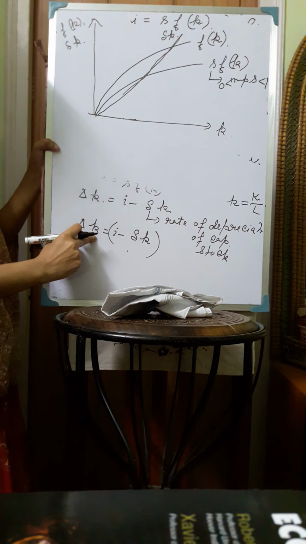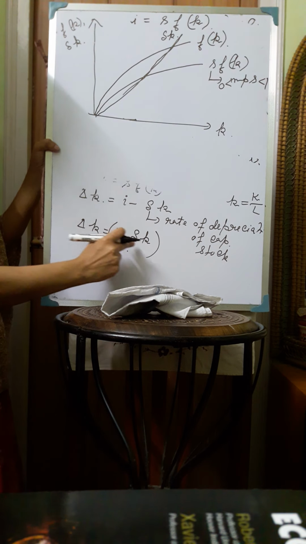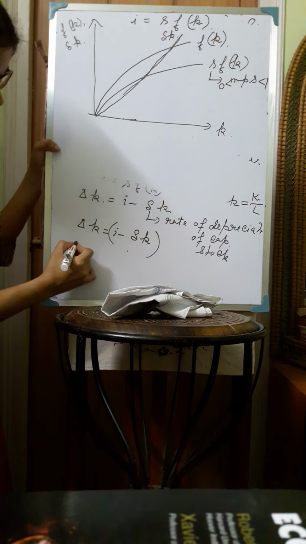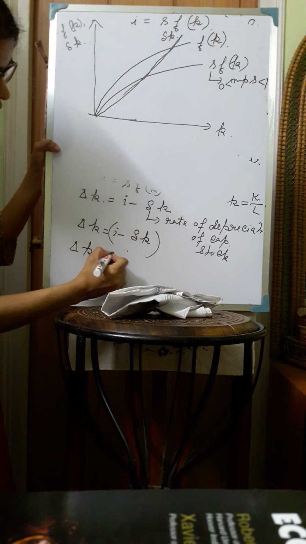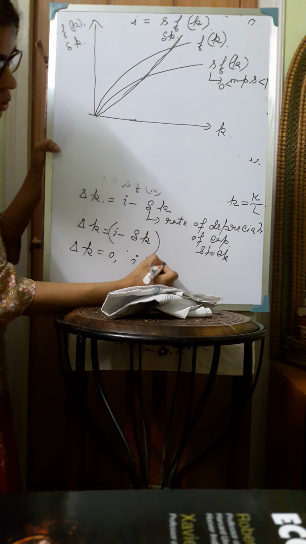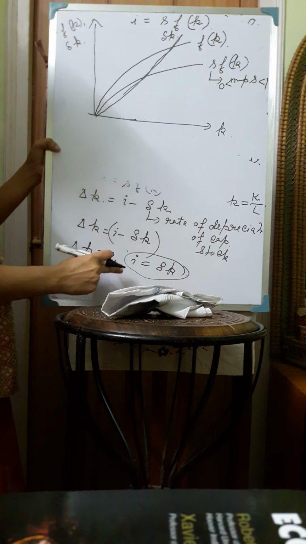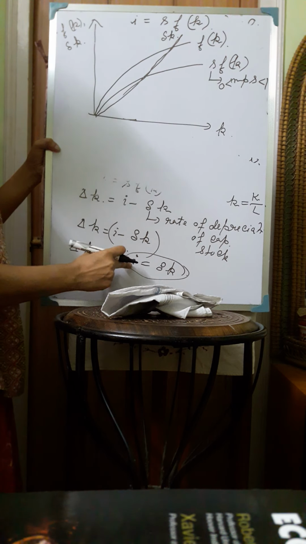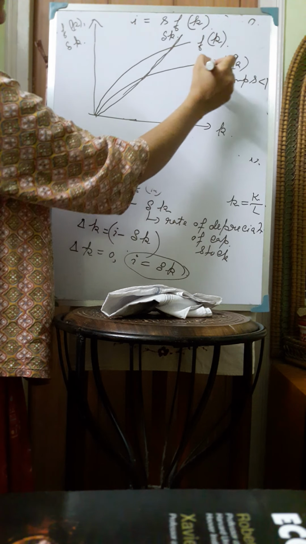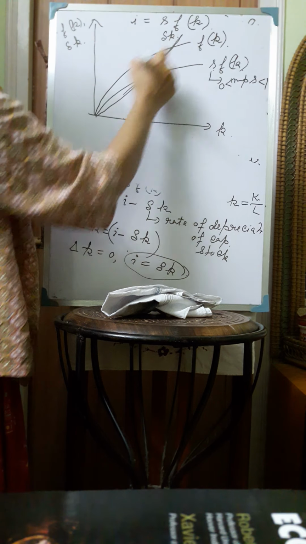Now when delta k is equal to 0, when I is equal to delta k, so for delta k to be 0, I should be equal to delta k. Now in this curve, where is the equality between I and delta k? I is s f(k) and this is delta k.